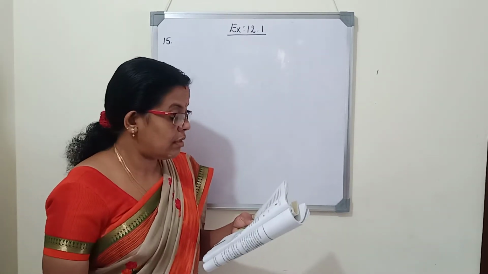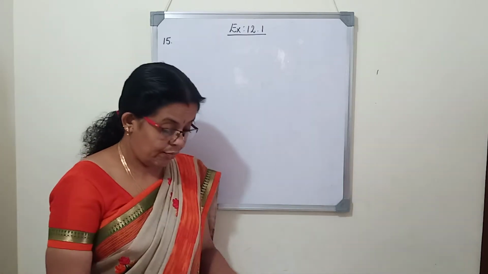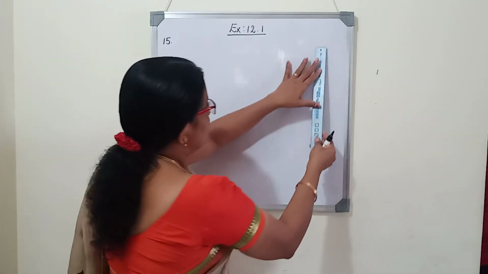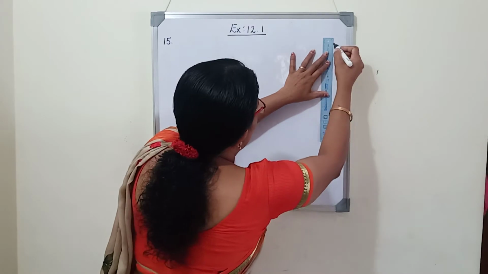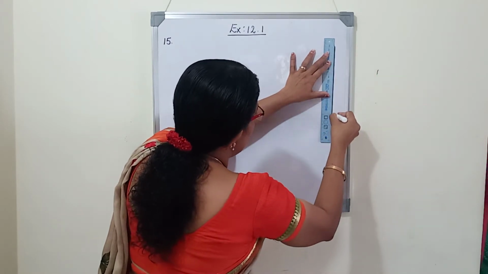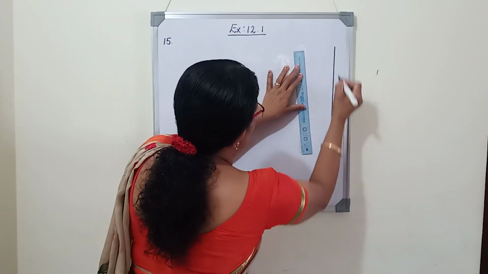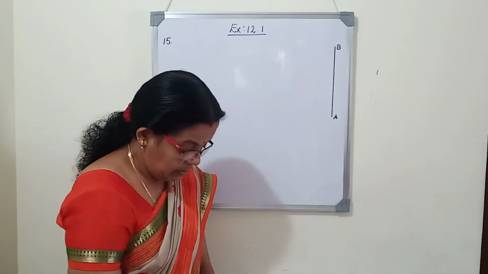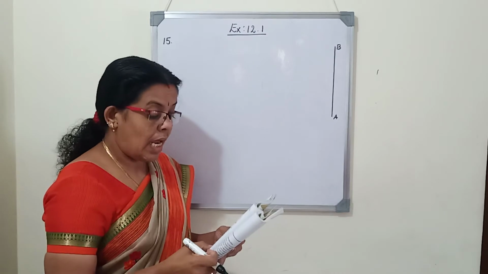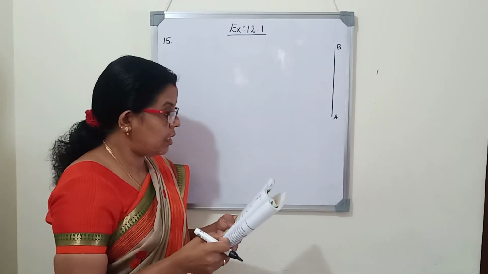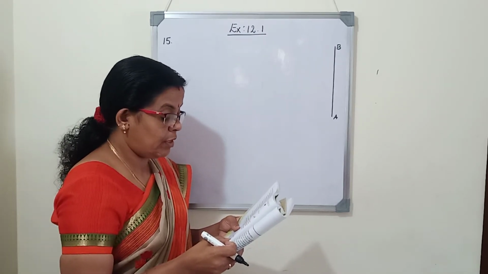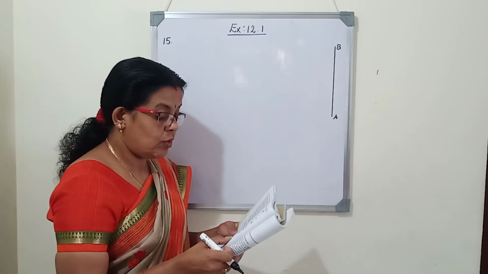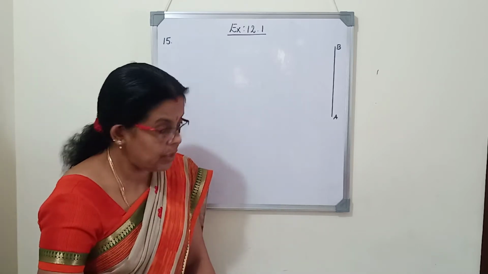So starting, a straight highway leads to the foot of a tower. So first we will draw the tower. Let AB be the tower. Now a man standing at the top of the tower observes a car at an angle of depression of 30 degrees, which is approaching the foot of the tower with a uniform speed.